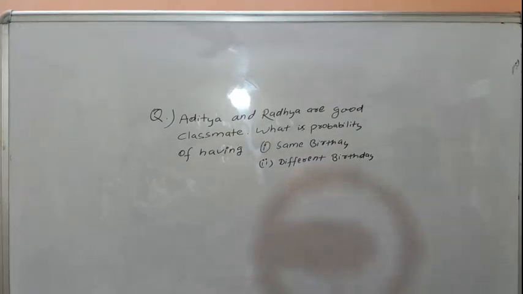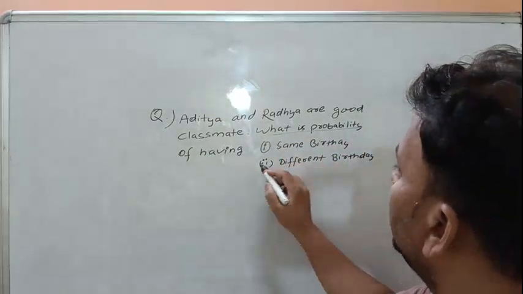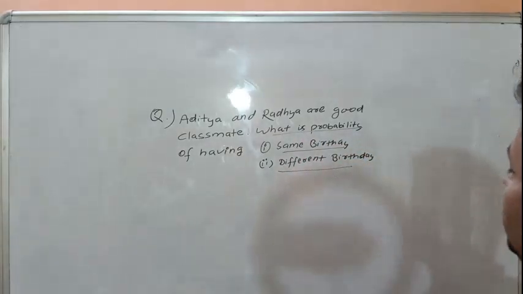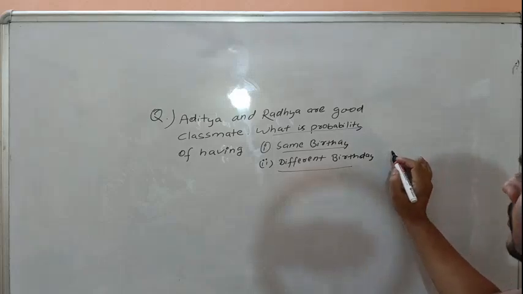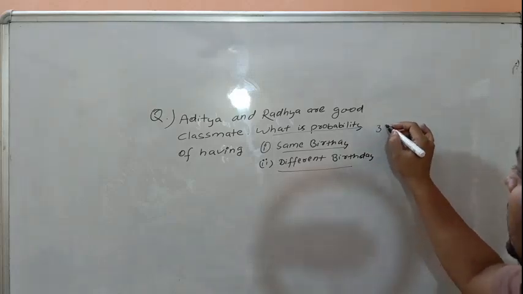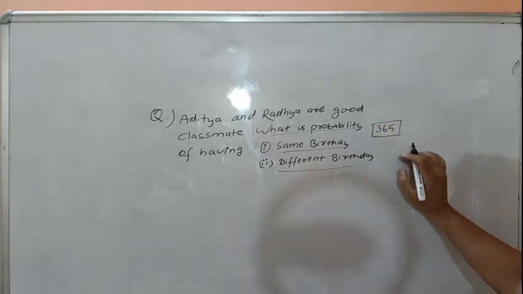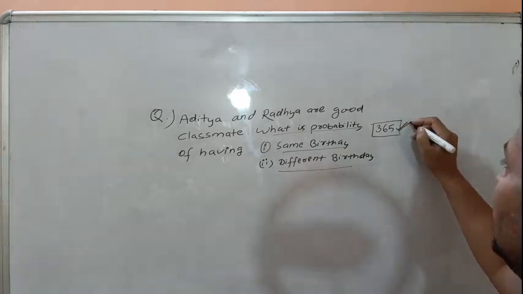Aditya and Radha are good classmates. What is the probability of having the same birthday, or different birthdays, in a year? We consider a non-leap year, 365 days. If there is no mention that it is a leap year or not, we consider a non-leap year.